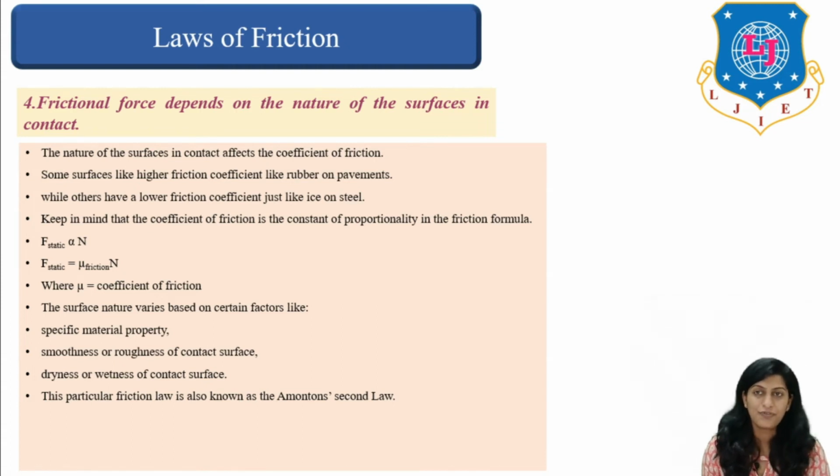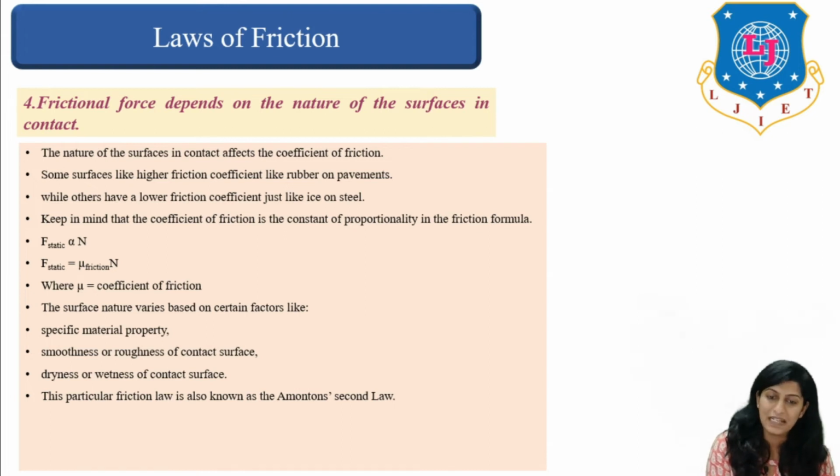Right? So static friction is directly proportional to force and F is equal to mu into N. Mu is basically coefficient of friction. So we must remember that mu is coefficient of friction. The surface nature varies based on certain factors like specific material property, smoothness or roughness of contact surface, dryness or wetness of surface, and this particular friction law is also known as Amontons' second law. We have seen Amontons' first law and this is Amontons' second law.